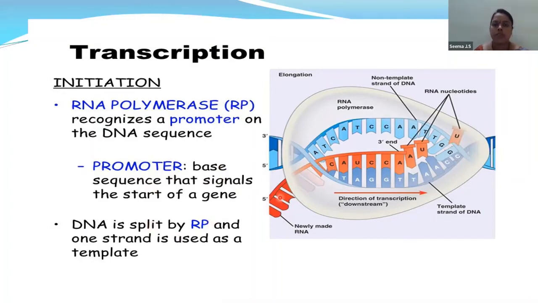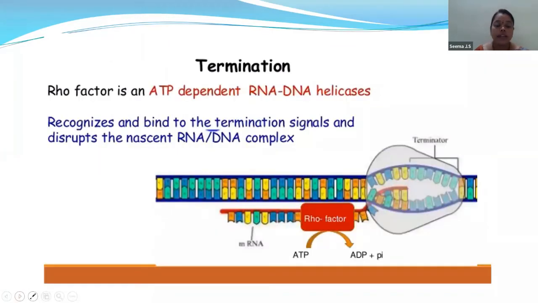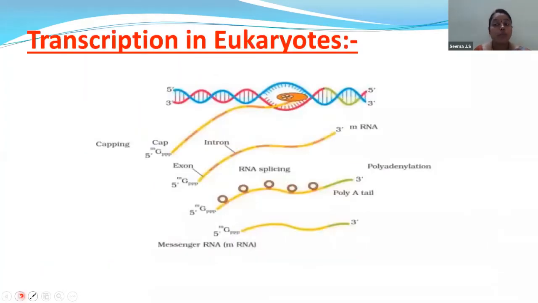This is how the transcription process takes place. First one in transcription is initiation, then the next one is elongation, and next is termination. So children, with this, we are completing our transcription in prokaryotes.